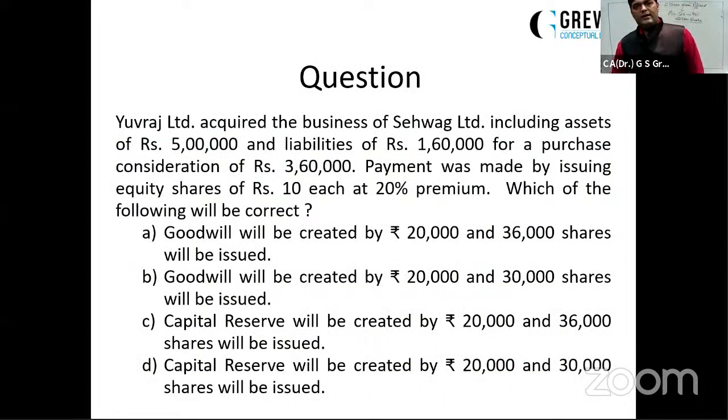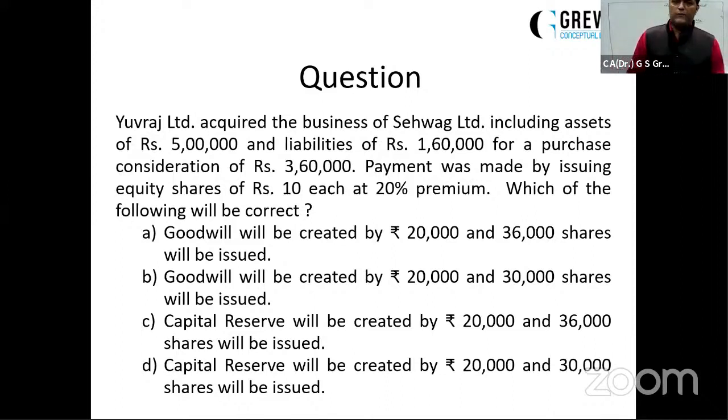Yuvraj Limited acquired the business of Sehwag Limited, including assets of rupees 5 lakh and liabilities of rupees 1,60,000, for a purchase consideration of rupees 3,60,000. What is the net asset amount? 5 lakh minus 1,60,000 becomes 3,40,000. A business of net asset value of rupees 3,40,000 is being purchased for rupees 3,60,000. So it means you are paying extra. There is a goodwill of rupees 20,000.